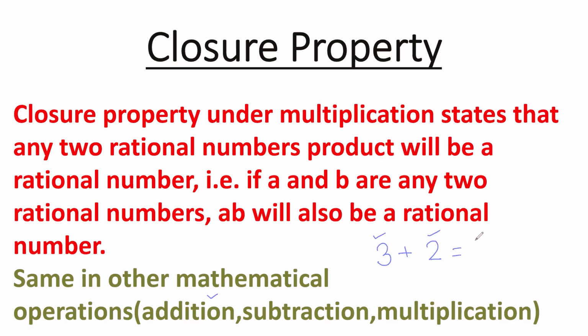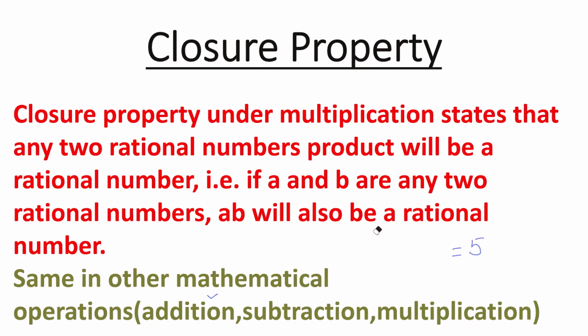Now we will check the answer of it. 3 plus 2 is 5. So the answer is also a whole number. If the answer is also coming in the same category in which we were taking the numbers, then we can say closure property is being followed. So 3 is a whole number, 2 is a whole number, 5 is also a whole number. So closure property is satisfied in the case of addition for whole numbers. This way we can check the closure property for whole numbers, natural numbers, or integers, etc.